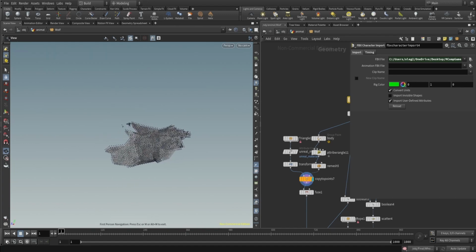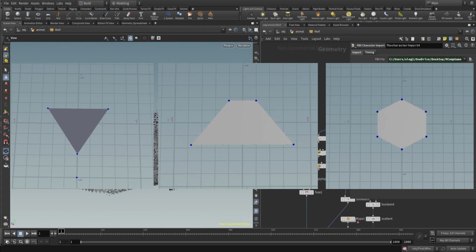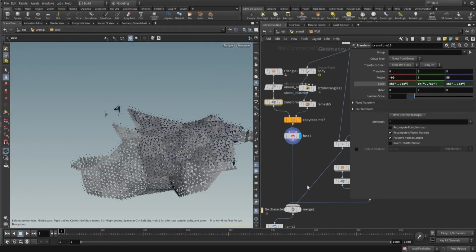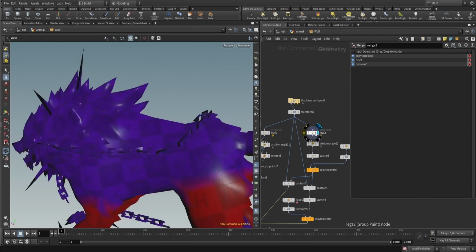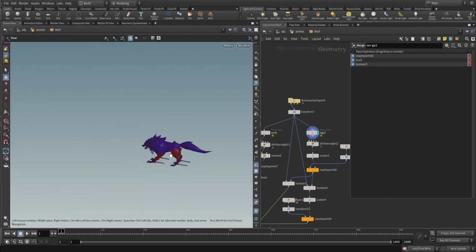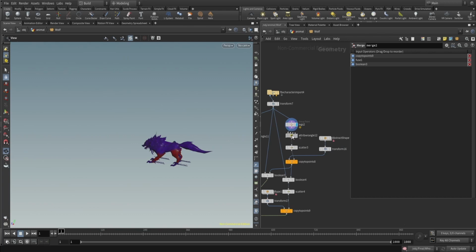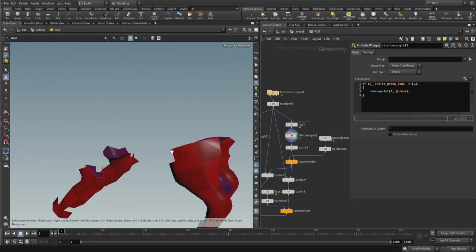The Outer decided to have 3 different armor shapes: triangle, trapezoid, and hexagon. To have the armor on a specific part of a model, the Outer utilized a group paint node and a remeshing approach. The dragon had more advanced armor because it was bigger and had more places to build it in. The Outer exposed the property to specify the Unreal material for each armor piece.